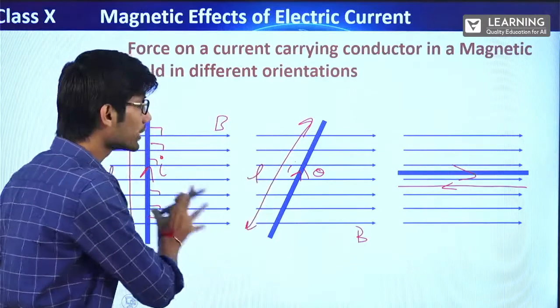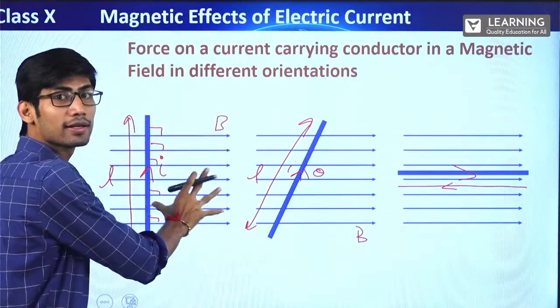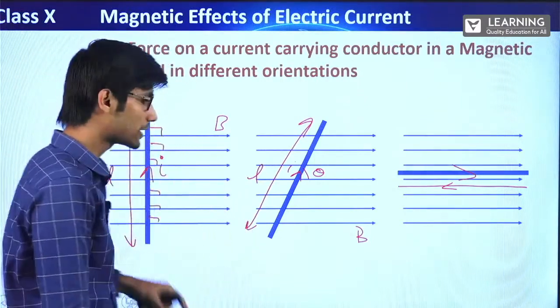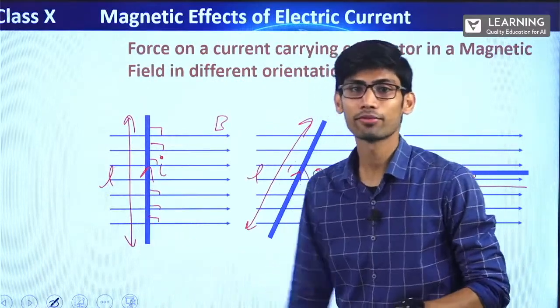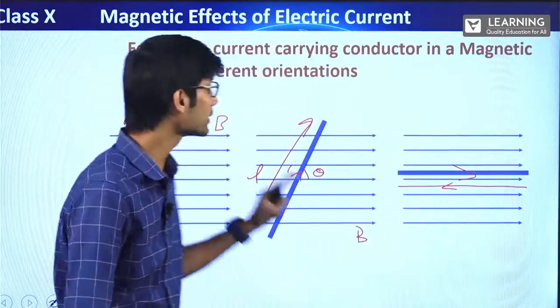In these three orientations, understand this is important, this is the orientation where the conductor will experience the maximum force. In this particular orientation, the conductor will experience the maximum force. Alright. How did we know this? Again from the experiment, but by the formula I will prove it to you.